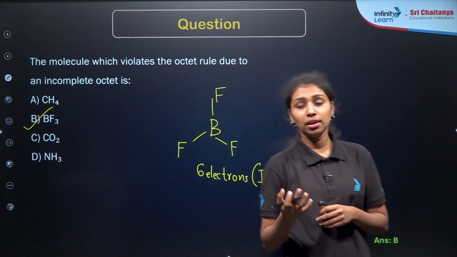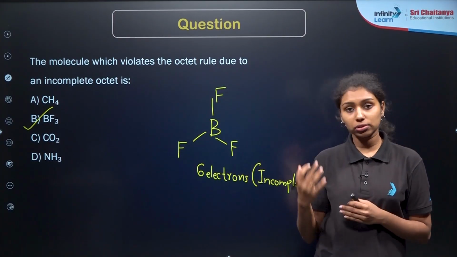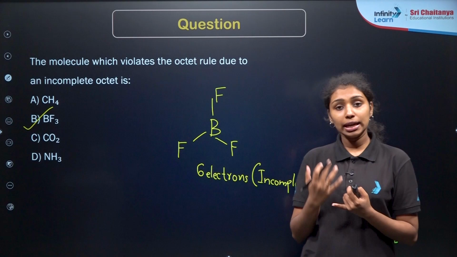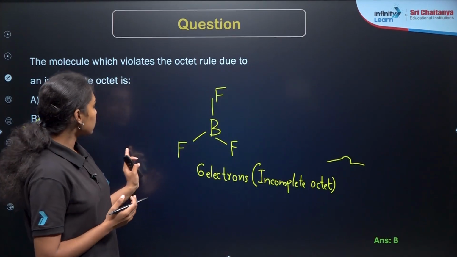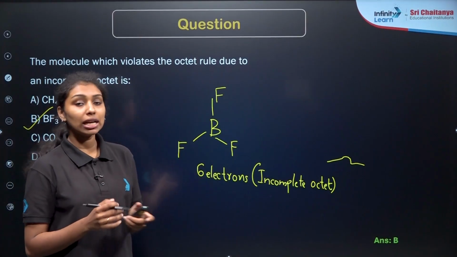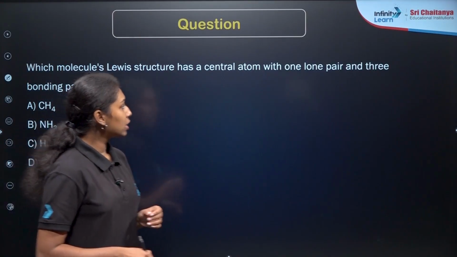While discussing the limitations of the Lewis rule or the Lewis octet rule, we have already studied whether it is forming the incomplete octet or expanded octet and so on. So here is the answer for the question, option B, BF3. They will be forming the incomplete octet here. Now we are moving to our next question.